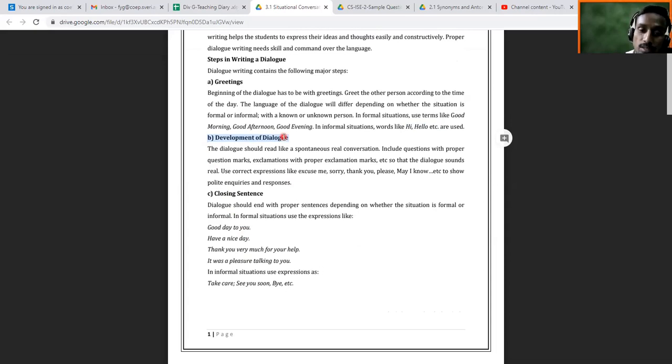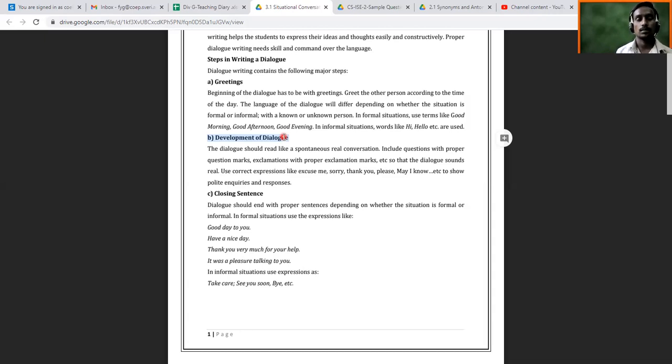He wants to open a new account, and you can extend that dialogue up to the level that you want. Maybe what kind of account you want to open, whether it is a savings account, a current account or a salary account. You can extend it and develop what documents, what procedure, when the documents will be ready for use, and when you will be given the passbook, checkbook, ATM card, and maybe online banking, and lots of things related to the bank.